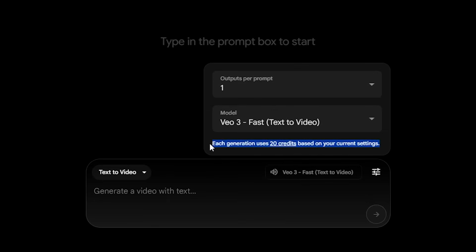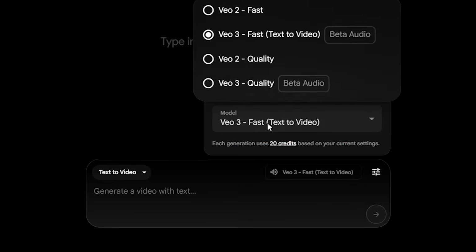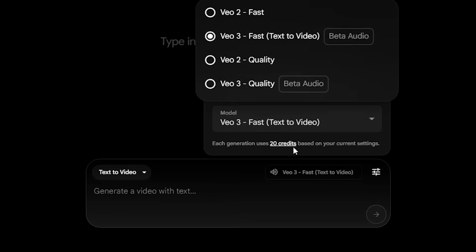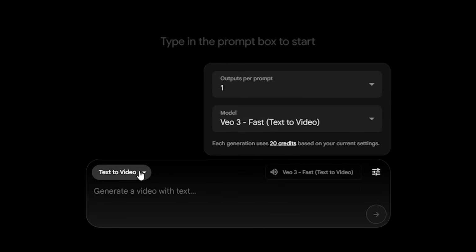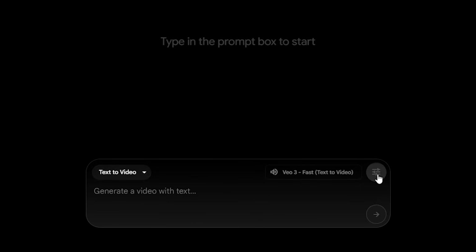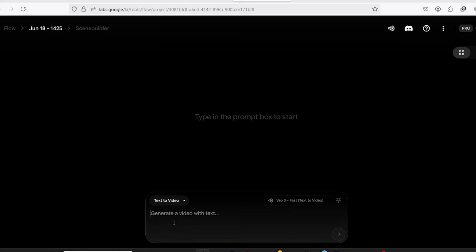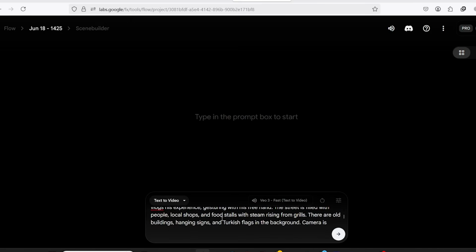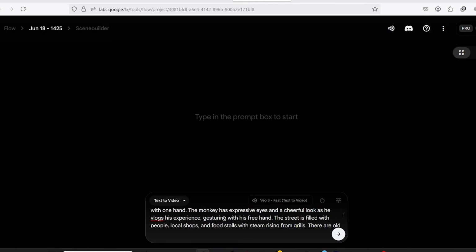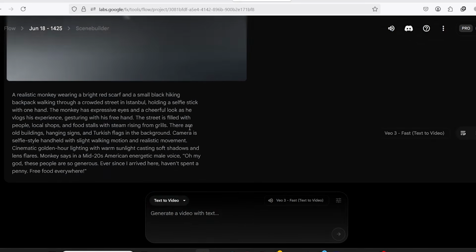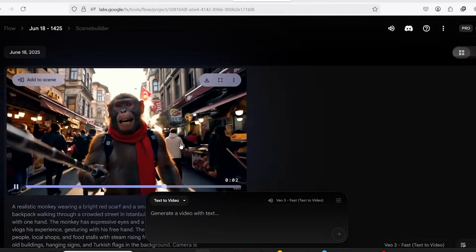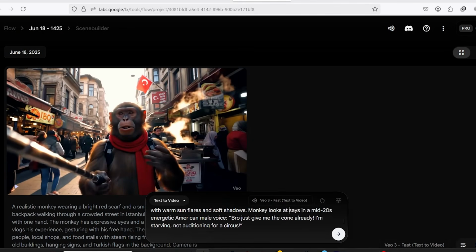But now, good news, they've optimized the model. Generating one video with audio now costs just 20 credits. That means with the same 1,000 credit Pro plan, you can now create 50 full clips instead of 10. Huge difference. Now, to be clear, this newer version is also faster, which is great, but occasionally it may mess up a detail or two. Maybe the character's satchel flips sides, or the pose is a little off. But honestly, for short-form vlog content like this, it's barely noticeable.